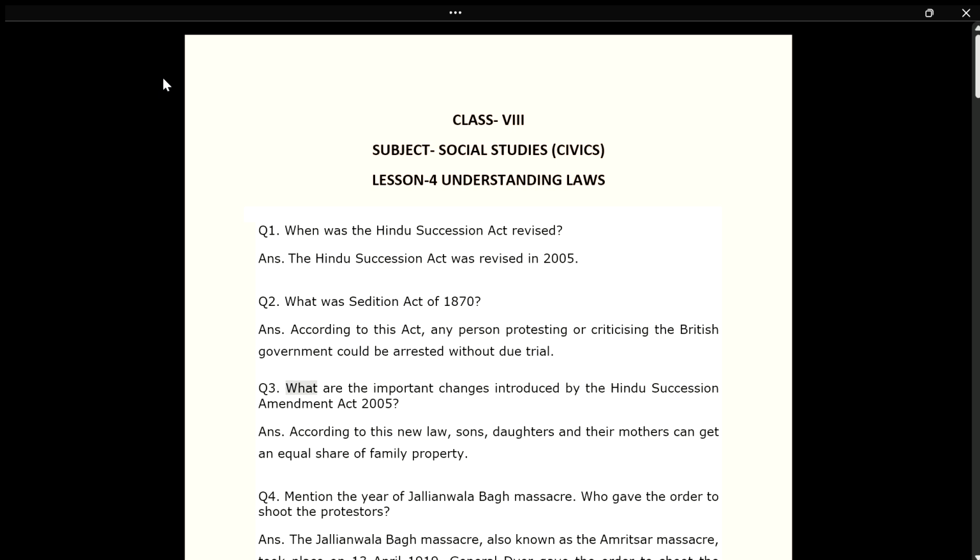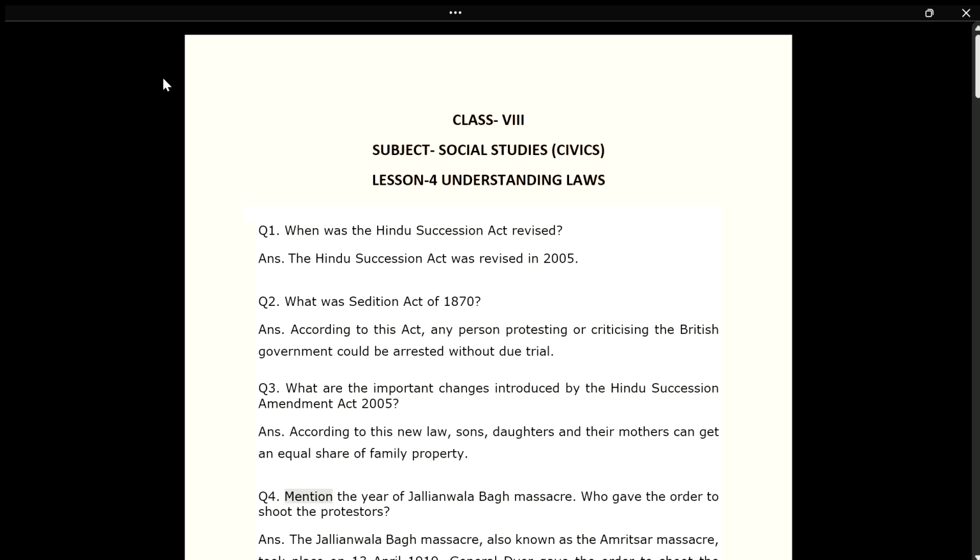Q3. What are the important changes introduced by the Hindu Succession Amendment Act 2005? Ans. According to this new law, sons, daughters and their mothers can get an equal share of family property.